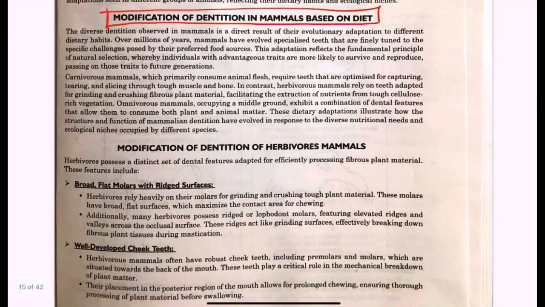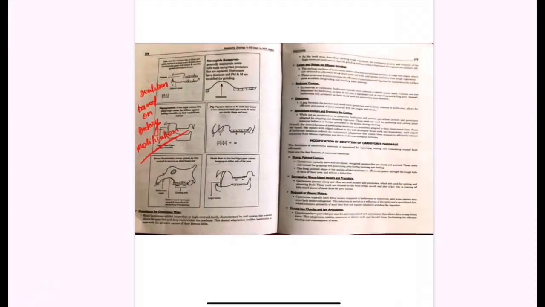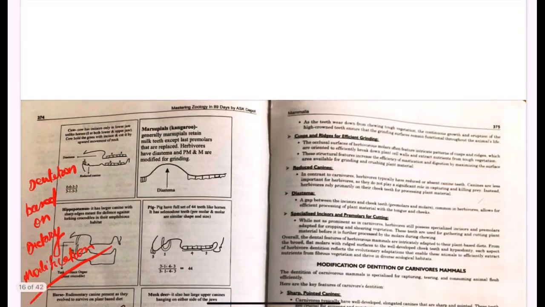So you will find all this in the book. You will find all these points in the course. You can refer to that, and you can edit here, and this is a way how you will write down the answer. This is just a general overview of what you will find in the book, and I am giving you an idea how you are going to write the points. So there are various modifications.